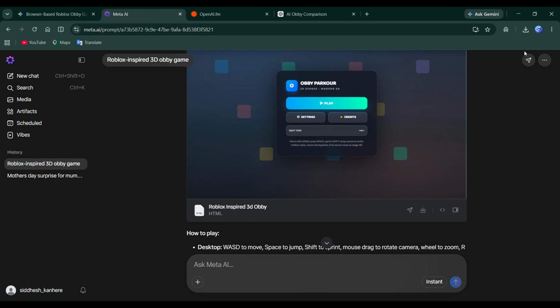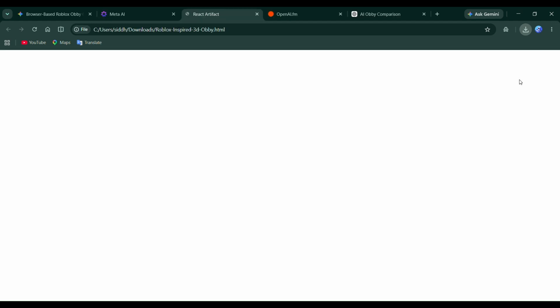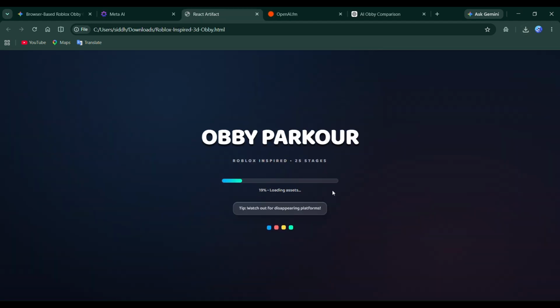Now I'm going to keep moving through the course and see if the game stays consistent. Sometimes AI-generated games start off really strong but become buggy as you progress further, so this is an important test. Up to this point though, everything has been working exactly as expected. The jumps feel fair, the platforms are spaced well, and I haven't noticed any invisible walls or unexpected glitches.